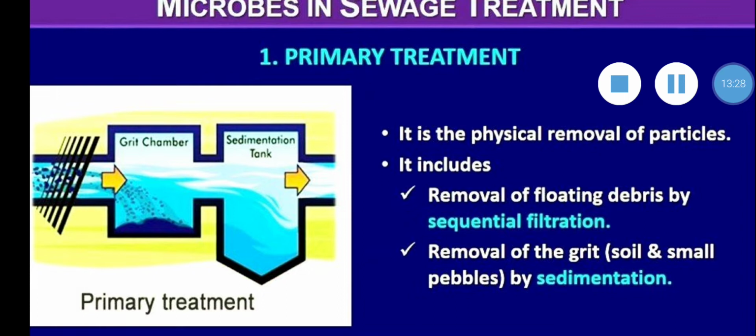You can see in the nearby picture, the grit chamber is shown along with the sedimentation tank. It is a physical removal of particles. It includes removal of floating debris by sequential filtration and removal of grit by sedimentation.